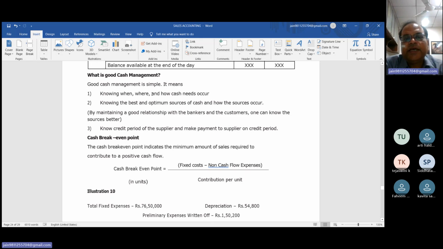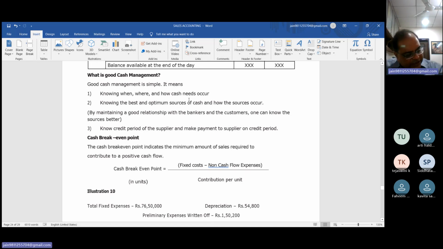Good cash management is simple. What does it mean? Knowing when, where, and how cash needs occur. Then you are a good manager. Then you can manage cash well. If you know when, where, and how the cash needs occur.